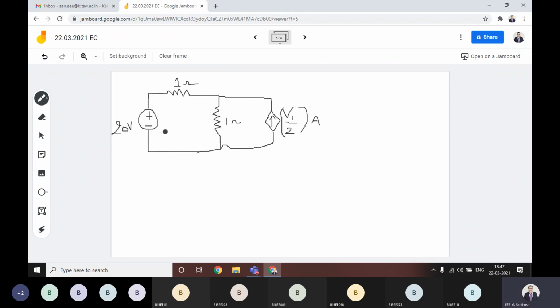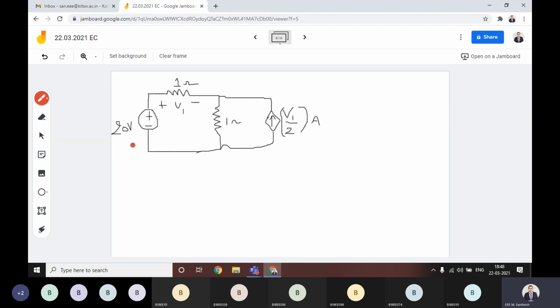The circuit is this. This is the 20 volts, and this is 1 ohm. Across this 1 ohm, the voltage is V1. Then there is a 1 ohm resistor in parallel, and we have a voltage dependent current source, whose value depends on the voltage V1. Now you have to verify this Tellegen's theorem, whether it is following or not. That means you have to find the power across each element, whether it delivers or absorbs.